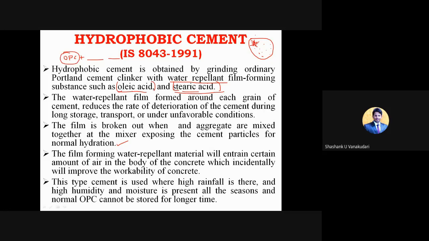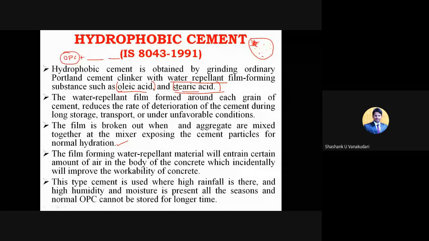So this extra layer on the cement particles is added with water repellent structures. When it has water repellent structures, the movement of the particles will be easier, right? And when the movement of the particles is easier, of course the concrete workability increases, meaning easily we can mix and easily we can complete the concrete work, right?